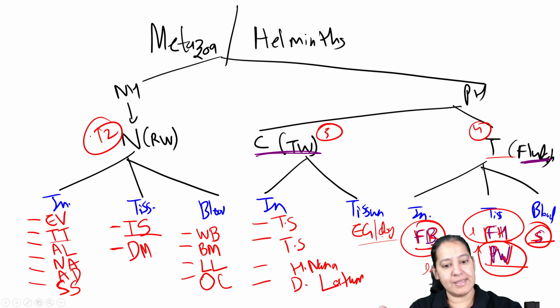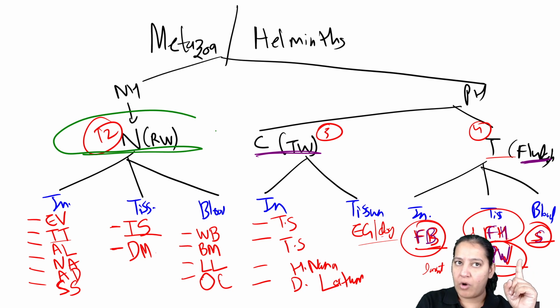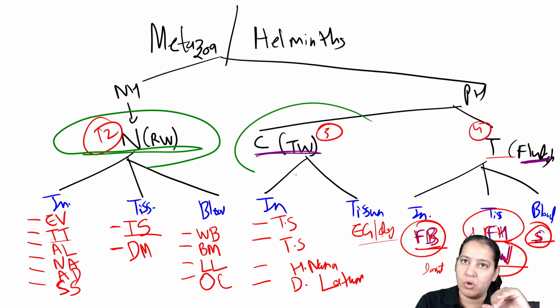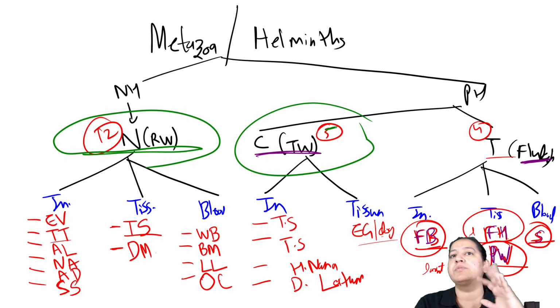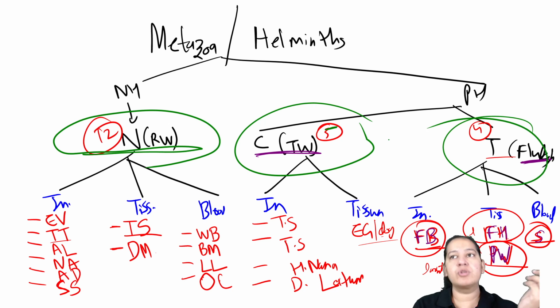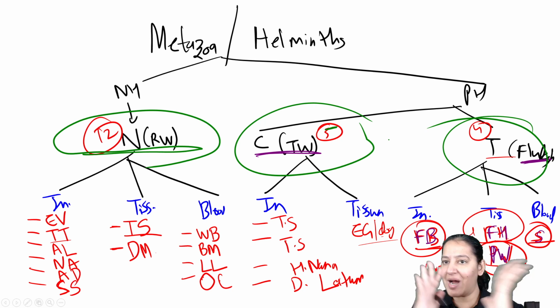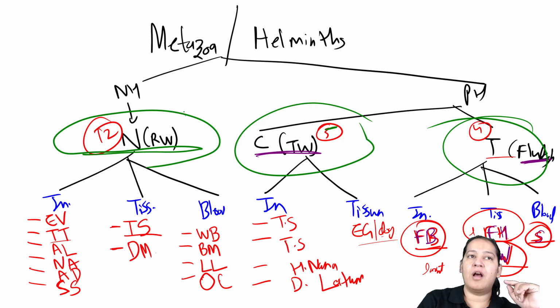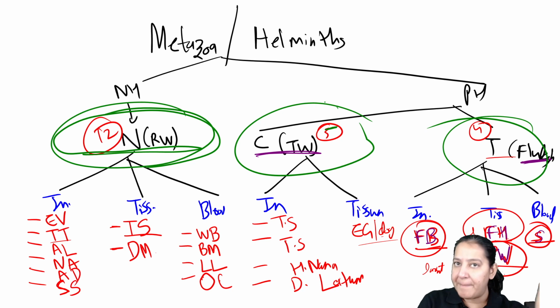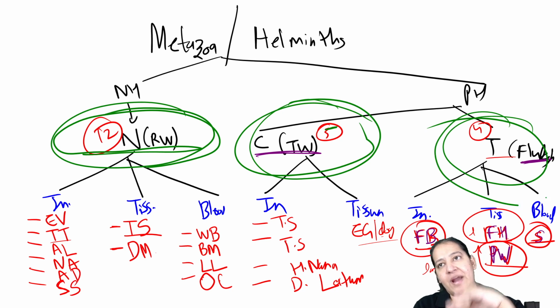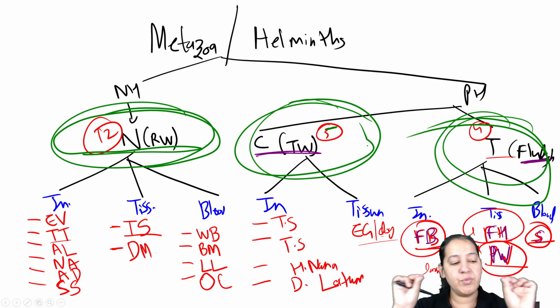So in our syllabus, there are 12 nematodes or roundworms we have to study, 5 cestodes or tapeworms, and 4 trematodes or flukes. So make a comparative table between all 12, make a comparative table between all 5, and make a comparative table between all 4. In this way, you can finish your parasitology so smoothly.